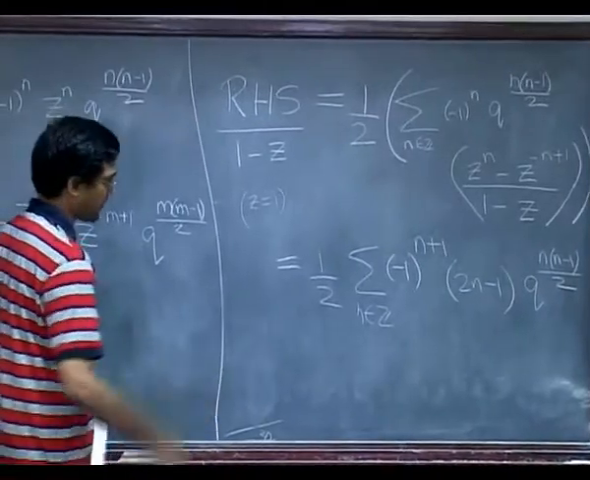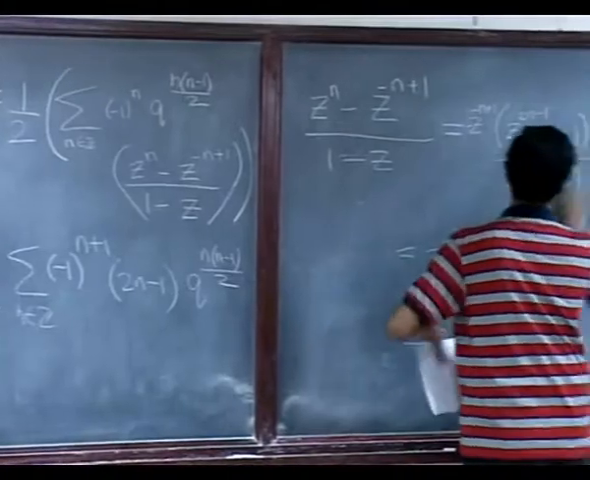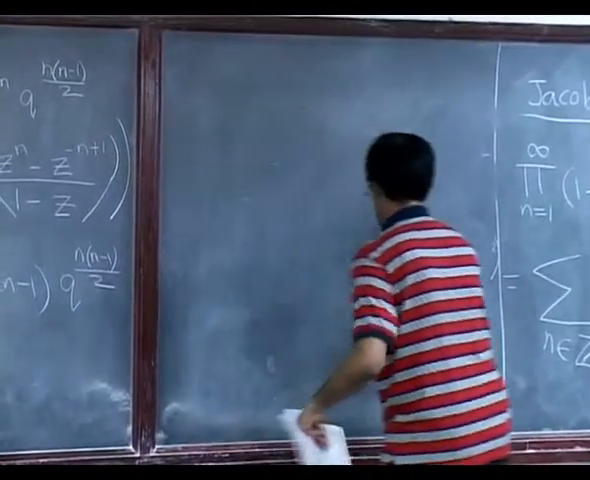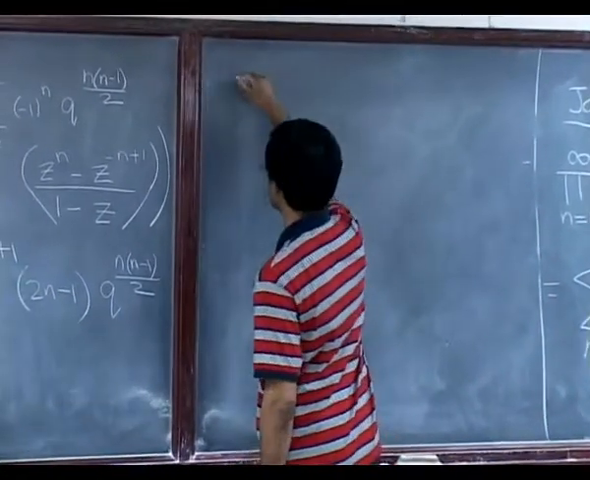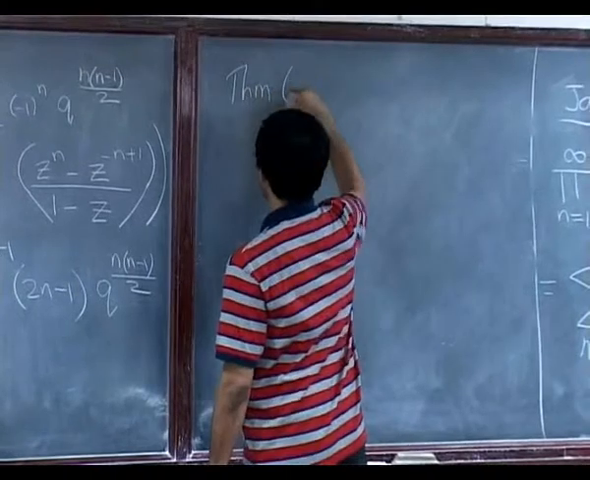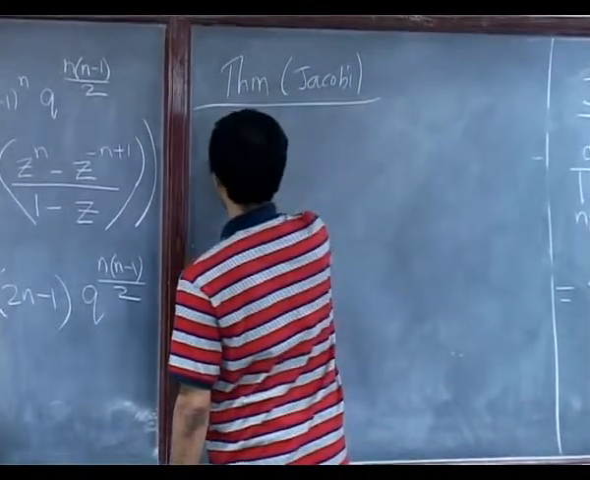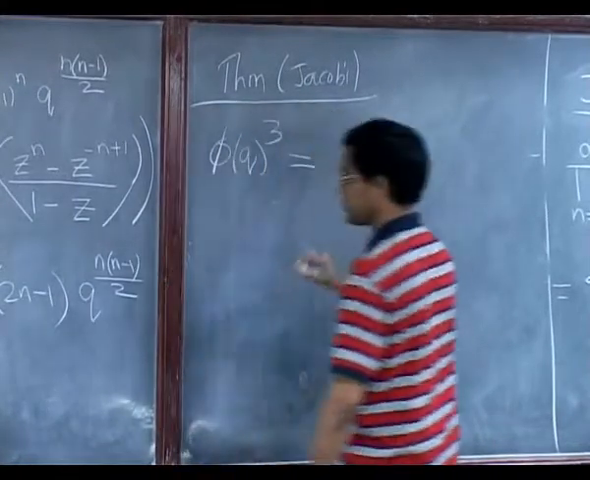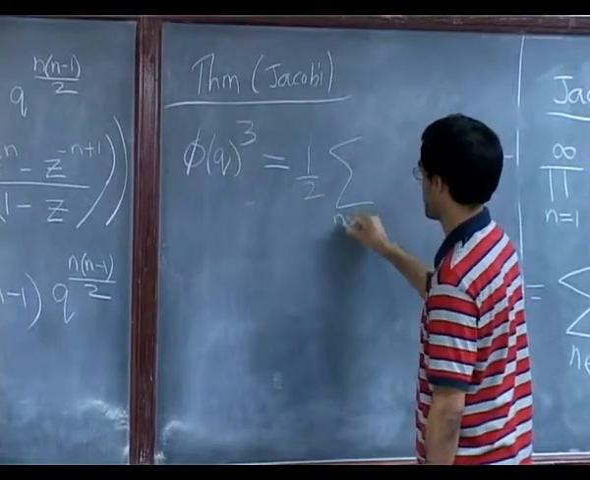Okay, so now we have an identity, I guess. So this is Jacobi's identity for the cube of the Euler function. So here's the theorem of Jacobi. It says take the Euler function, the product of 1 minus q to the n, take its cube, then it turns out to be this infinite sum. So this is again a sum equals product identity.